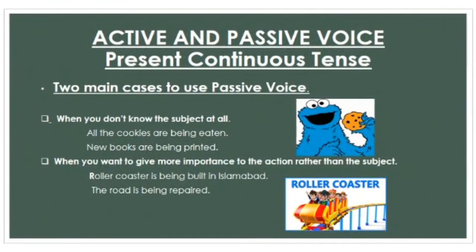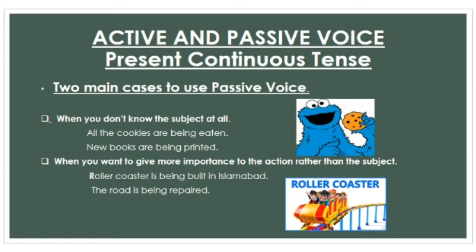Here is the frequently asked question: when or why to use passive voice? We use passive voice firstly when the subject is unknown. For example, all the cookies are being eaten. We do not know who has done this act, so we have used passive voice to express it.